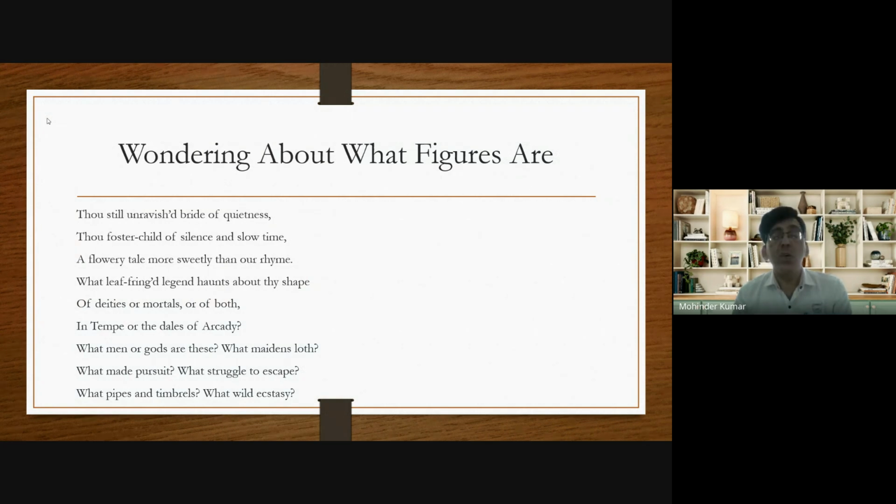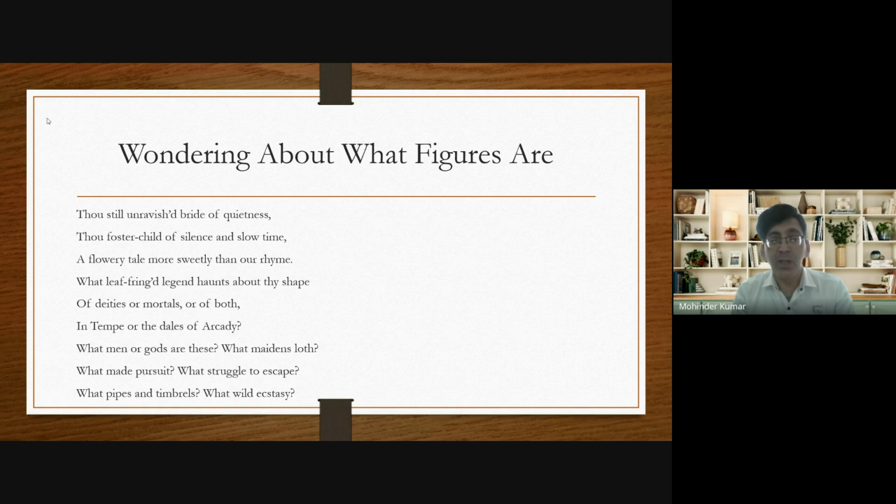Why? Because on the urn there are so many pictures. And that's why John Keats says that the urn is telling a tale. Tale means story. That the urn is telling a story better than the rhyme. Rhyme stands for poetry. He says that the urn is telling the story more beautifully than a poem.